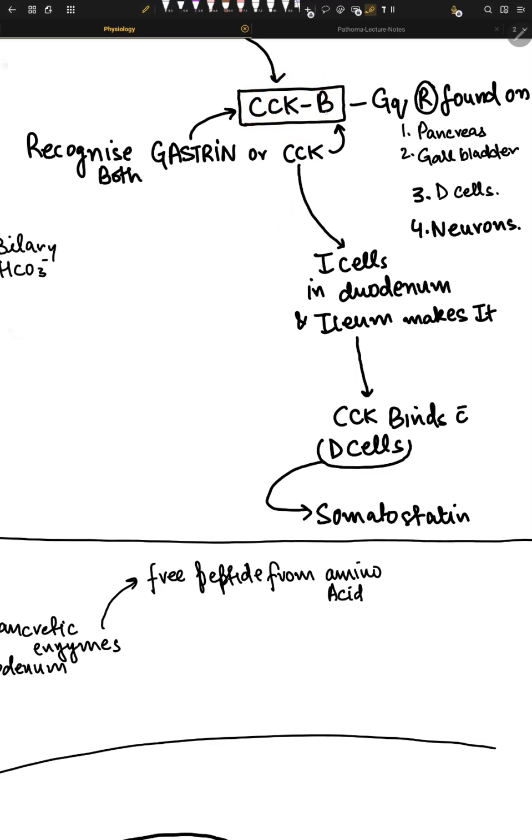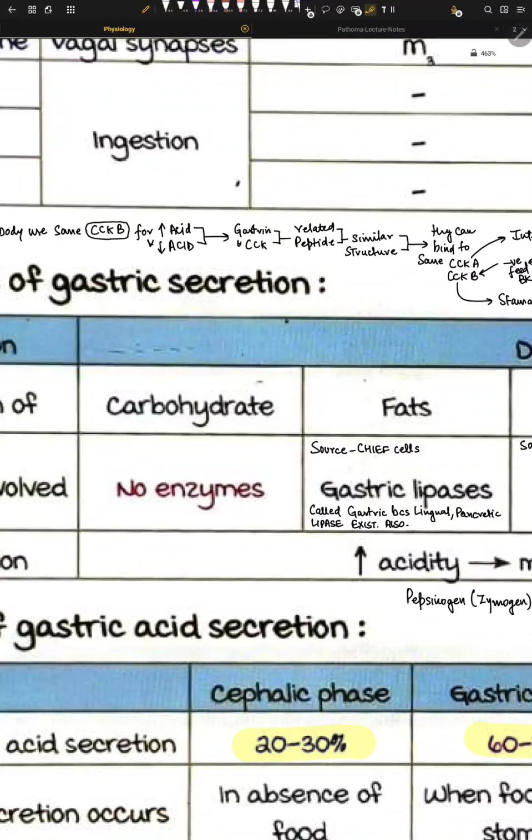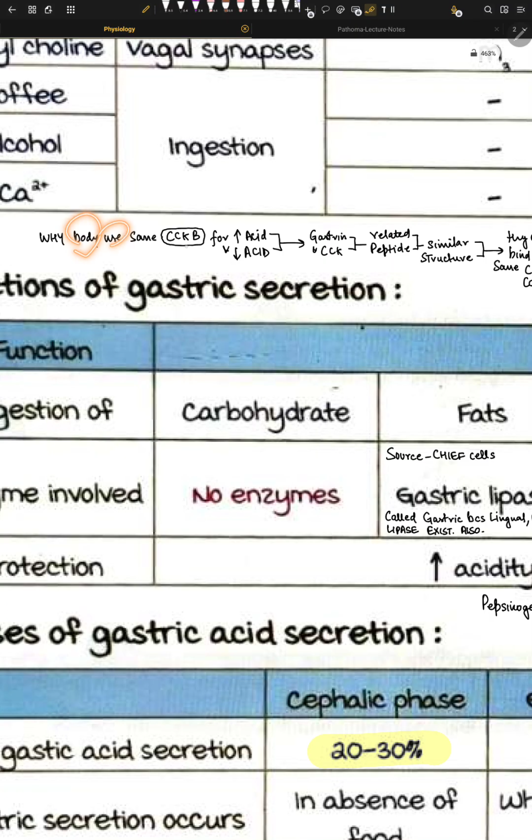Now the CCKB receptor is present in a lot of places. Here I've written why the body uses the same CCKB receptor for increasing acid and for decreasing acid. It's quite inefficient if you think about it, but it's not really inefficient, because I'll tell you how.